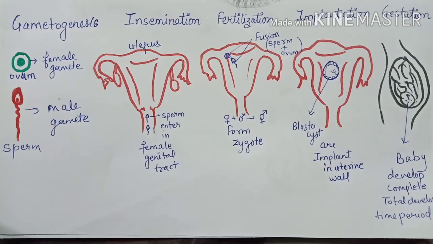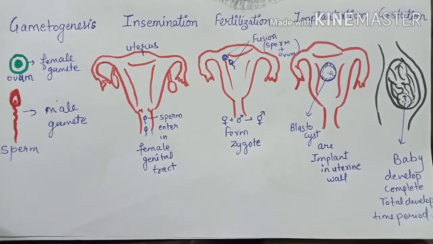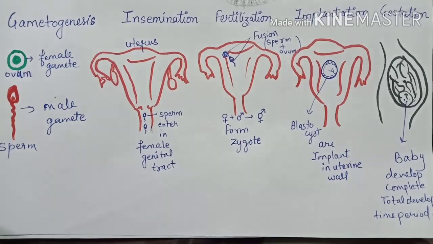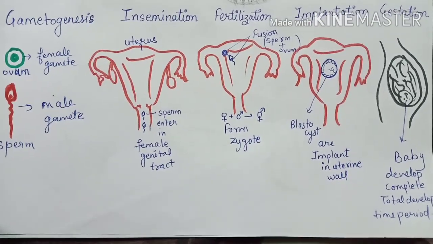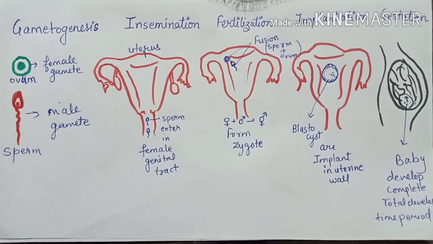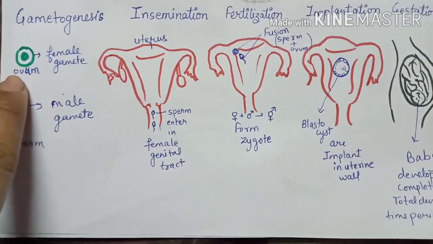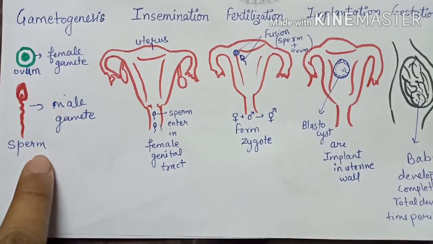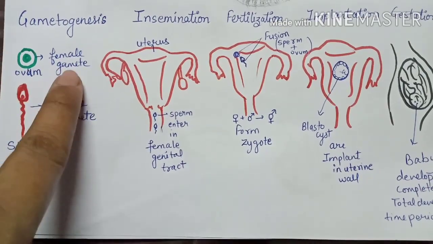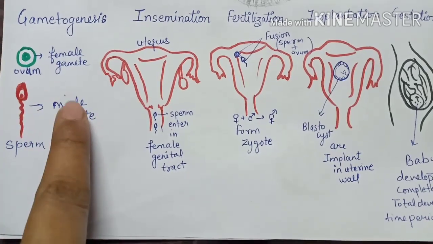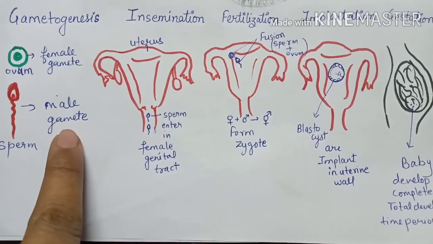In this picture you see a diagrammatic view of reproductive events. First is gametogenesis. Look at here, different structures. You see, this one is the ovum and this one is the sperm. Ovum is the female gamete and sperm is the male gamete. Now they are prepared as gametes.